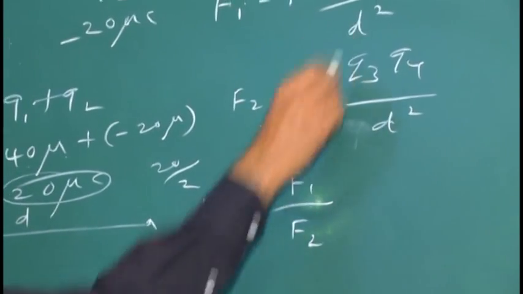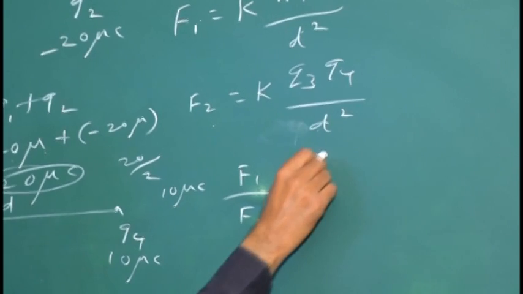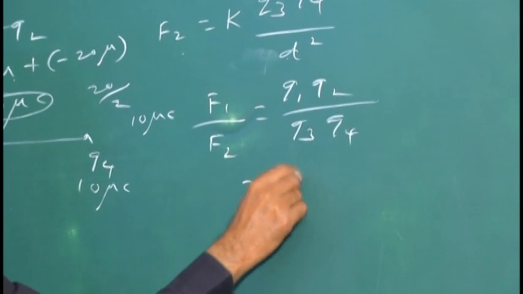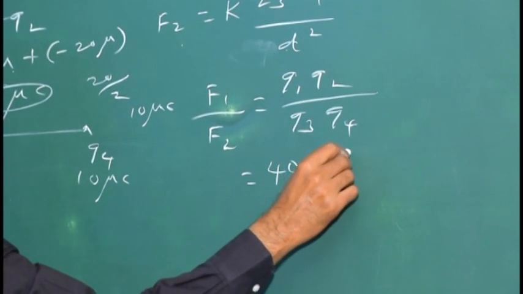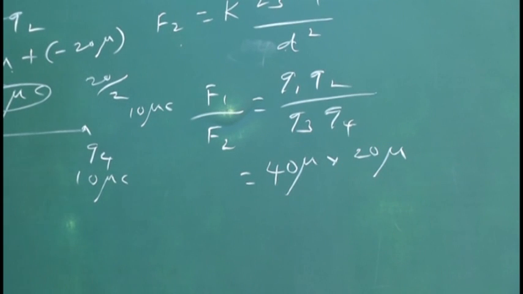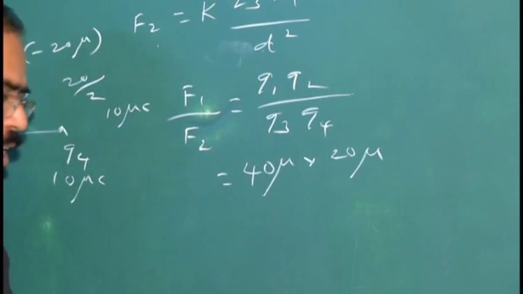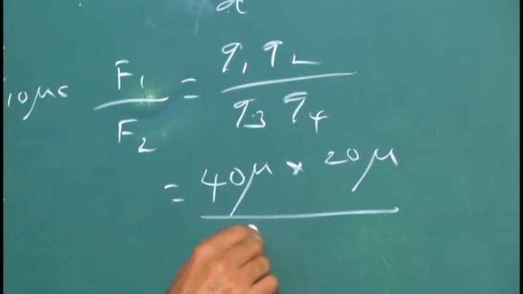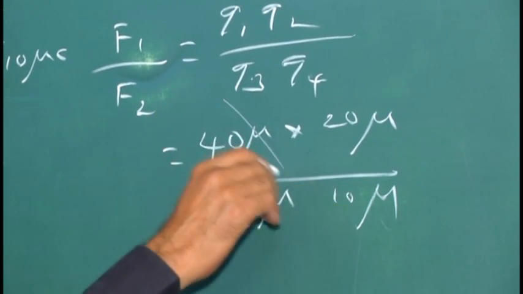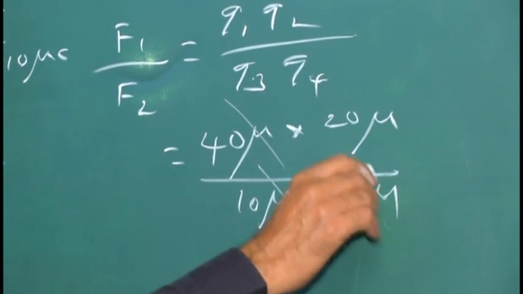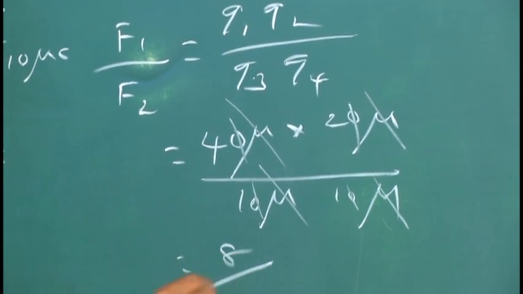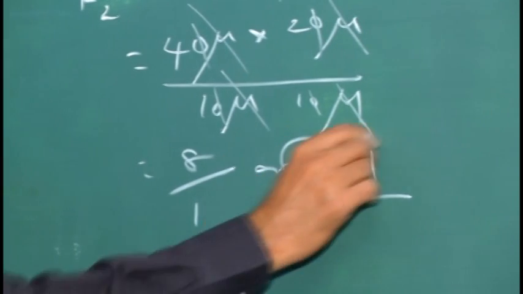K cancels, d square cancels. So it is equal to Q1 Q2 by Q3 Q4. Q1 is 40 microcoulomb into Q2 is 20 microcoulomb. While calculating the magnitude, the negative sign is not necessary. The negative sign is only for attractive force. It is useful only in the additive nature of charge. Divided by Q3 and Q4, 10 microcoulomb and 10 microcoulomb. Micro cancels, 10 power minus 6 cancels. 0 cancels, 0 cancels. So it is 8 by 1 or 8:1 must be the answer for this problem.